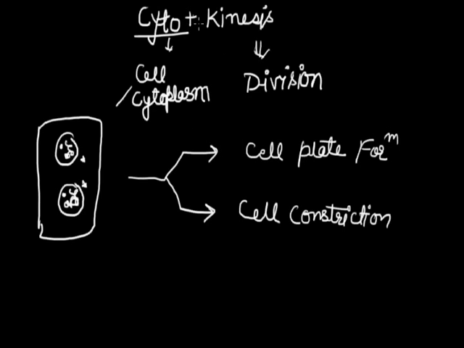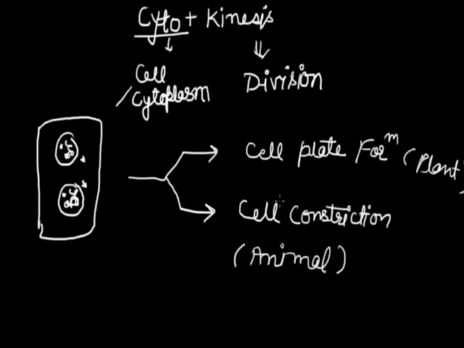Now how does cytokinesis take place in a cell that contains two nuclei after telophase, after karyokinesis? We will see it. First I will show you the cell constriction method, that is cytokinesis that occurs in an animal cell, while cell plate formation occurs in a plant cell.